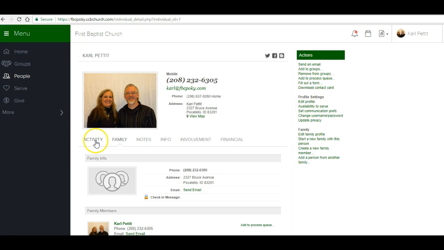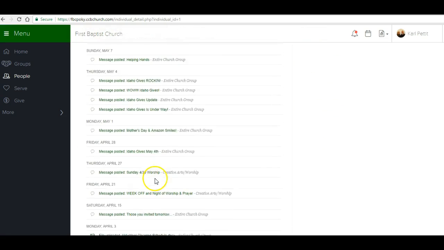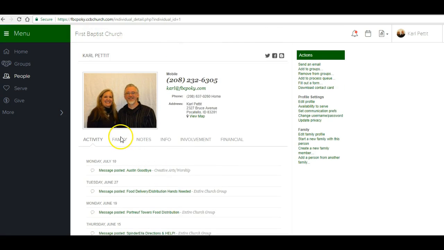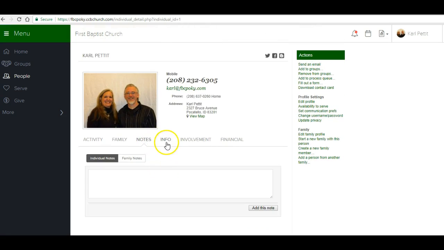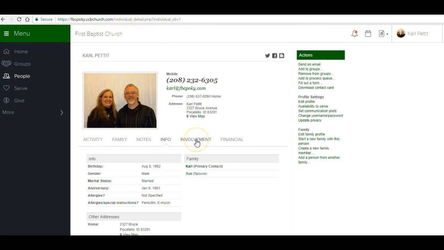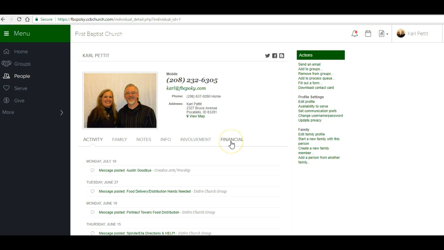These tabs here just tell you the activity. If you've been sending emails out, it tells you when they were sent and posted, and it just keeps a history of them there. Your family history here, notes and info. We'll talk about this here at the end. You'll see that coming up here in a minute. The involvement will also show up at the end. And of course, you've got your financial. You can go in and check your giving year to date. If you want to print a report of where things are at, you can do that there.